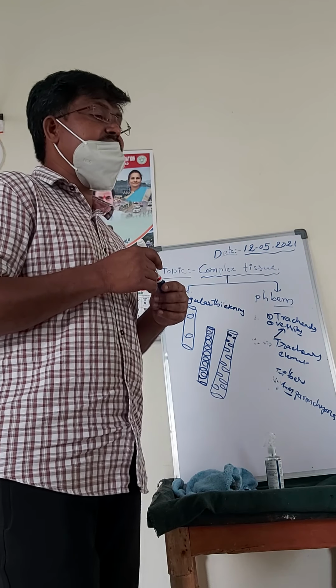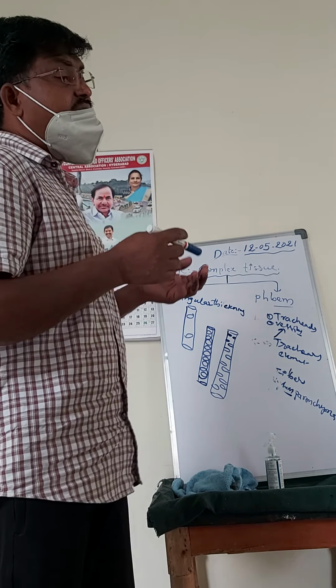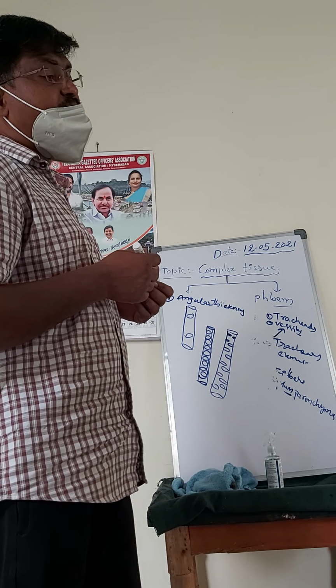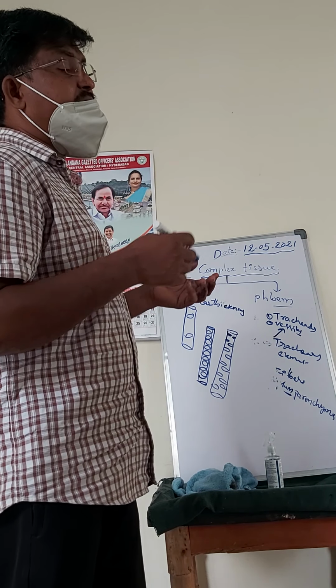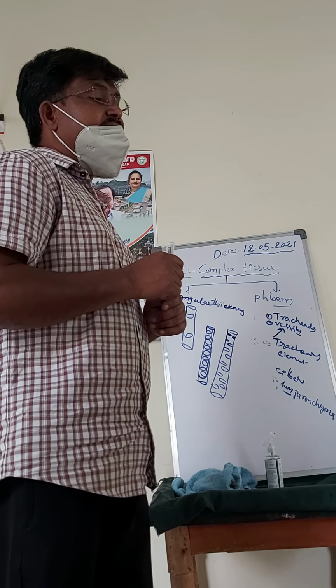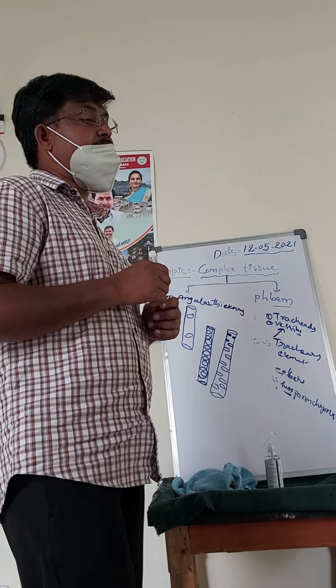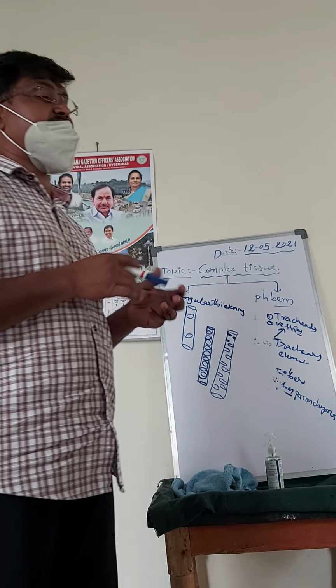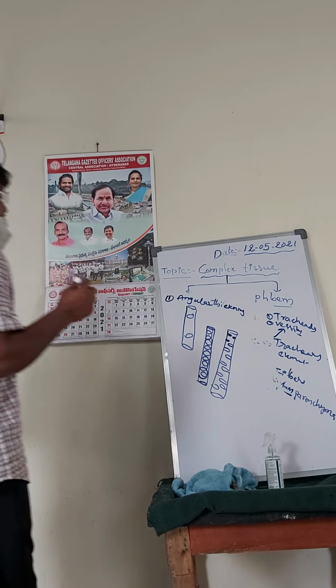Then the next one is reticulate thickening. The secondary wall material is formed in the form of a net-like structure. Then there is pitted thickening. The secondary wall is formed in the form of pits, on a pit-like structure.